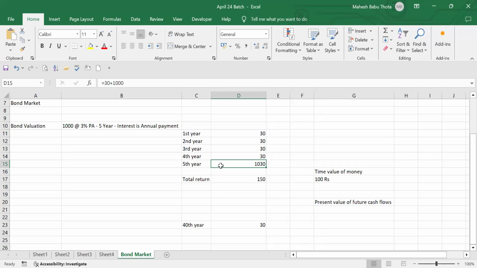Getting the point? Forget about how we will get to know. At least you understood the concept, right? We have to assume this is the value in the next 5 years, and that way only we have to consider. If I'm going to consider the future cash flows to value the bond upon maturity, that we call bond valuation. The future payment of principal and the future payment of interest will be considered, and we will value them in present money. That is called bond valuation.